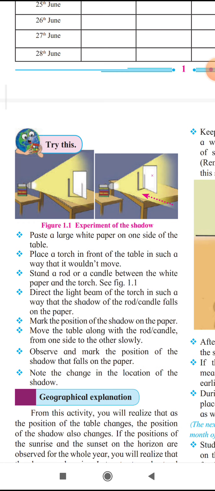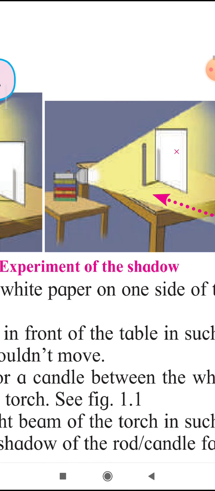So one experiment is given here. You are told to fix one torch before the wall, and keep one table with one rod or candle on it, as shown in the picture, and stick a whiteboard to the wall. Wherever the end of the pole's shadow falls on the paper, you mark that place. It is marked here. And then you are told to change the place of that rod or candle.